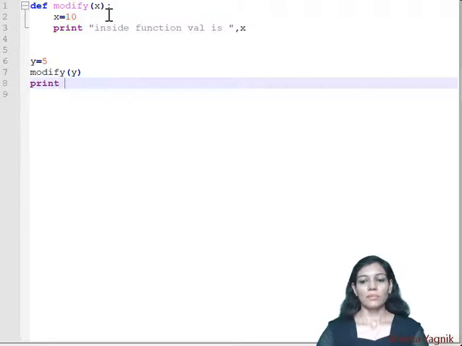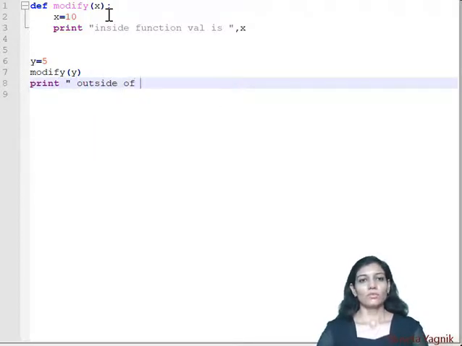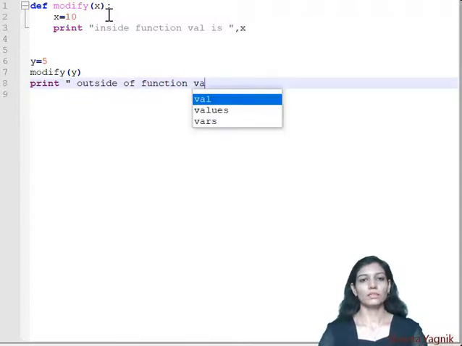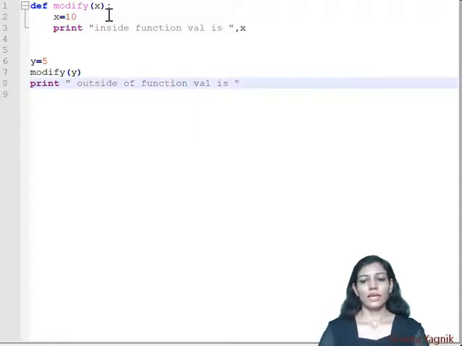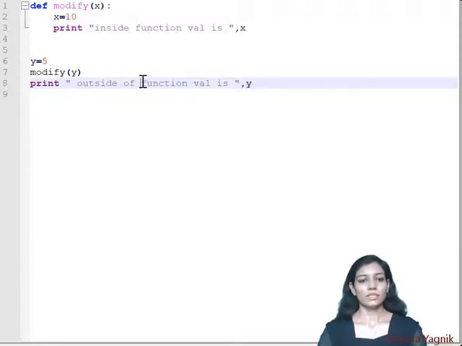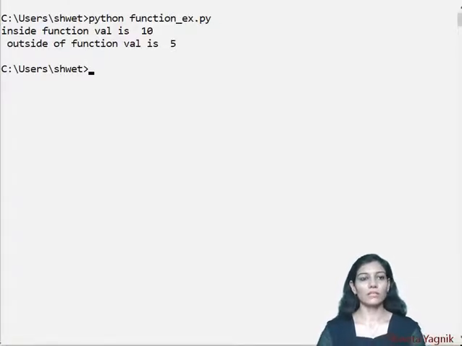So here I am printing "outside of function value is", and here I am printing y, right? So let us understand whether it is executing as per my need or not. So I am executing that function.